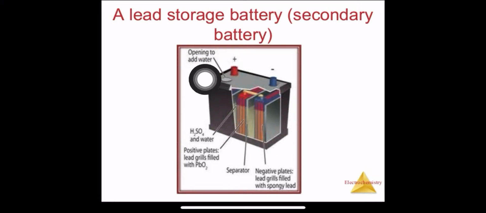Here we have an opening to add water. At times when the car gets very hot, we open this lid and add some water inside. Here we have the positive plates, that is the cathode, containing PbO2. This is the separator, and the negative plate is only lead.